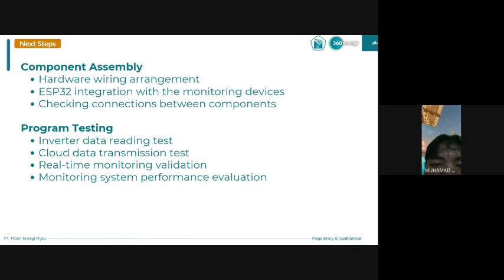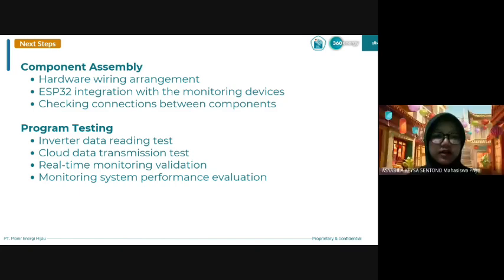In my suggestion, maybe next time you could include more real-time monitoring results or testing data from the inverter system. Thank you, Afik, for the suggestion. We think that is a very good idea. In the next presentation, we plan to include real-time monitoring results, cloud dashboard display, and testing performance data to provide a clear evaluation of the system performance.